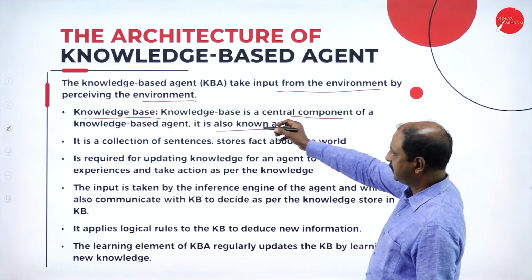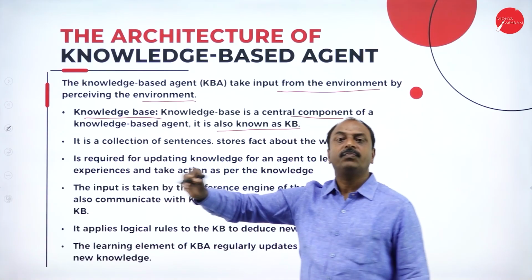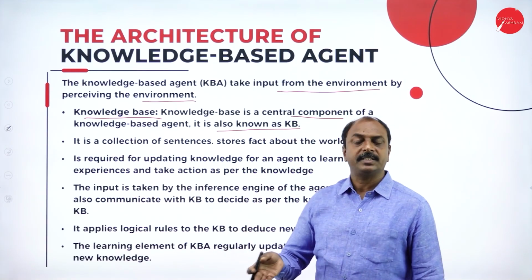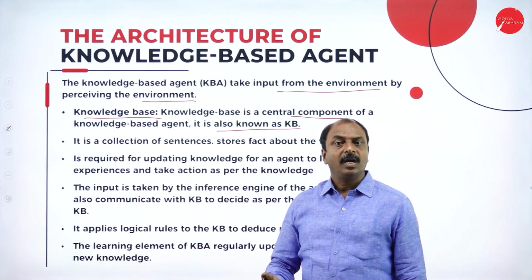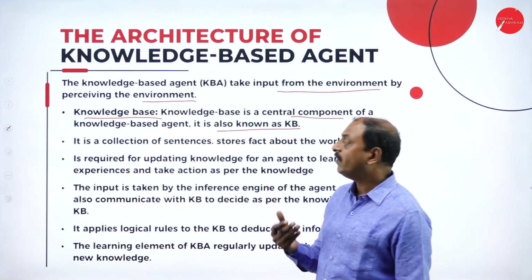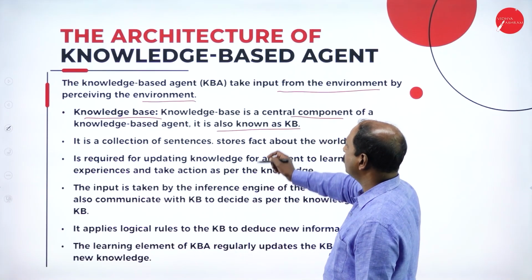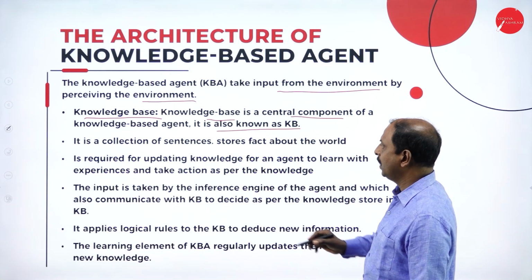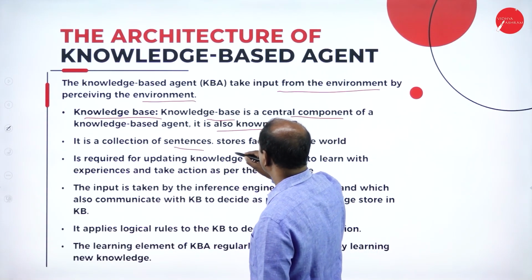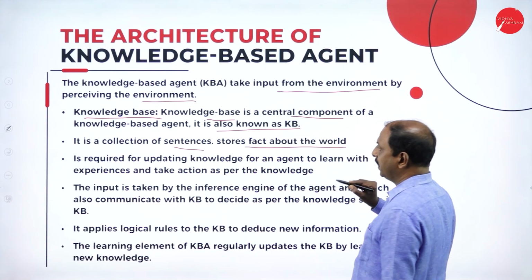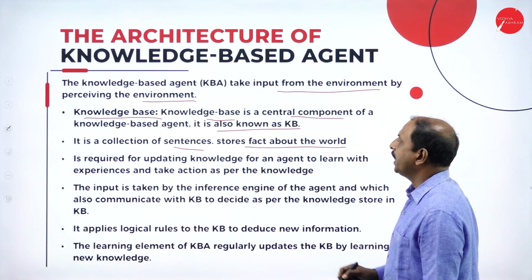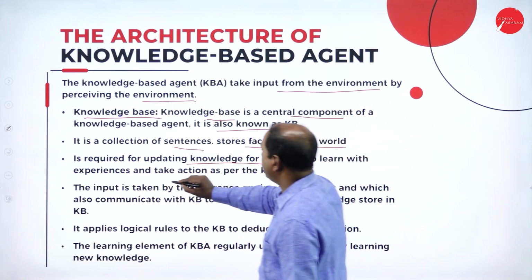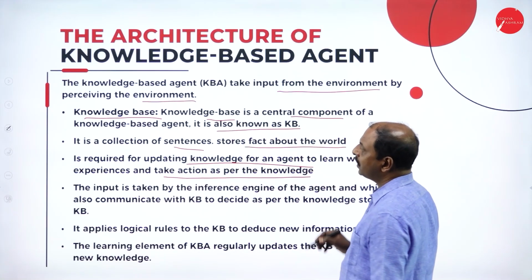This is the place where it stores different types of knowledge: the facts, the information, reasoning, everything with logical thinking. All the information is stored in the KB. It is a collection of sentences that stores facts about the world. It requires updating knowledge for an agent to learn from experience and take action as per the knowledge.